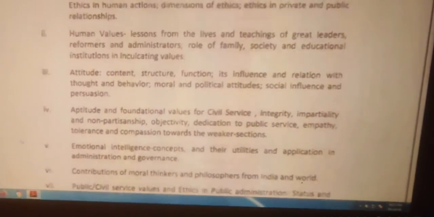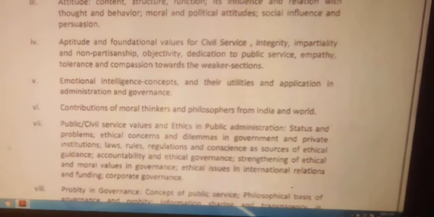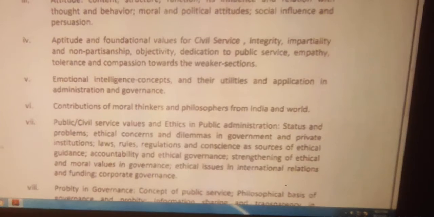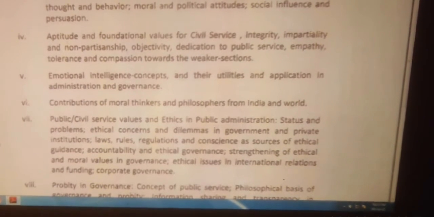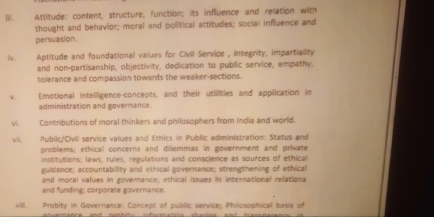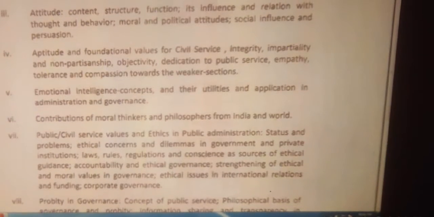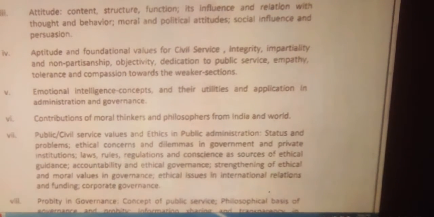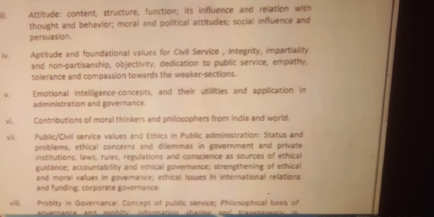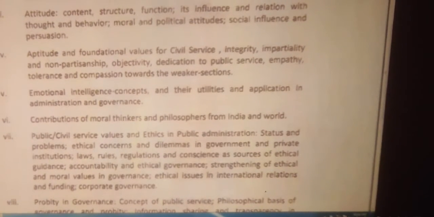Number 4, aptitude and foundational values for civil service: integrity, impartiality and non-partisanship, objectivity, dedication to public service, empathy, tolerance and compassion towards the weaker sections. Next one, emotional intelligence: concept and its utilities and applications in administration and governance. Next one, contribution of moral thinkers and philosophers from India and the world.